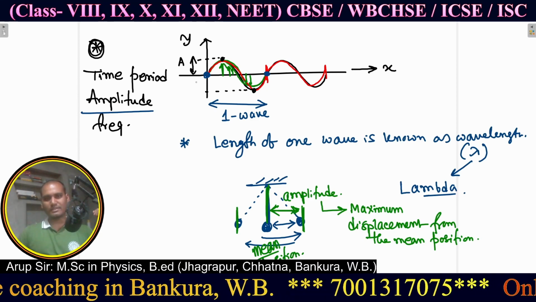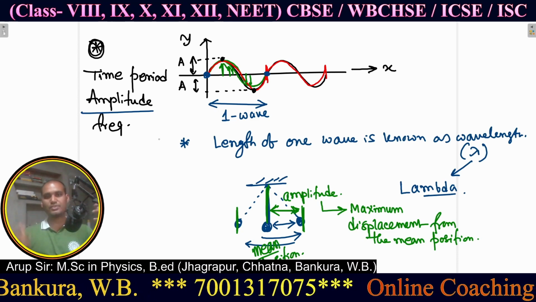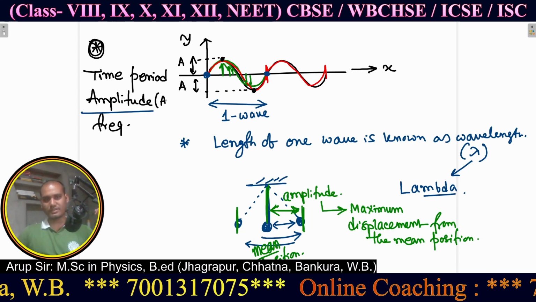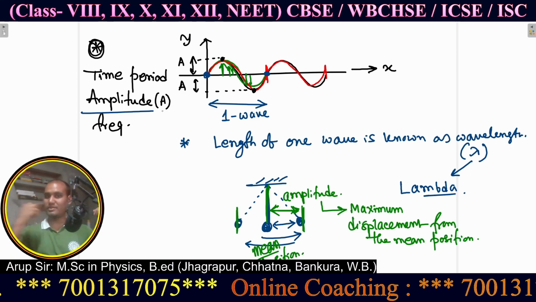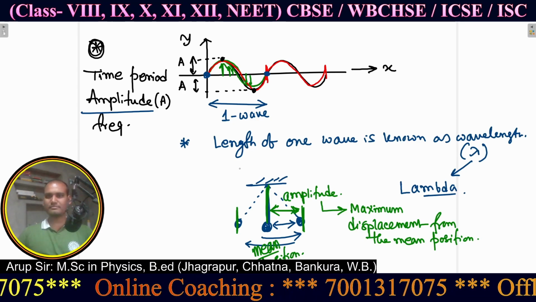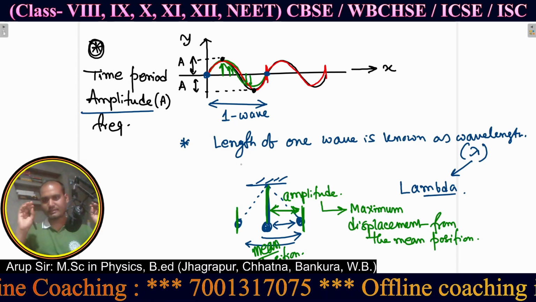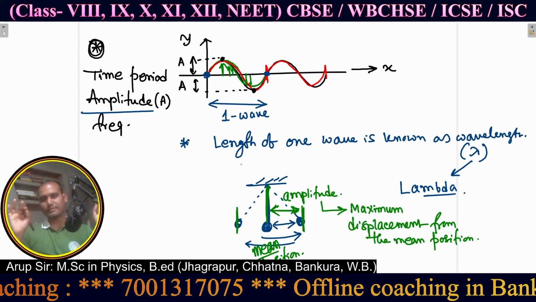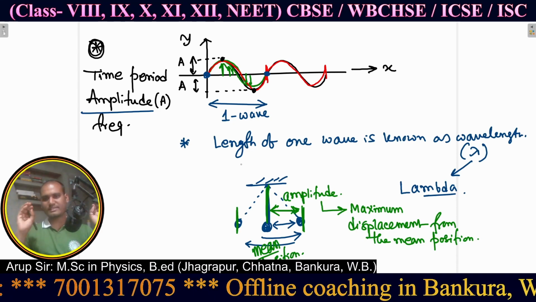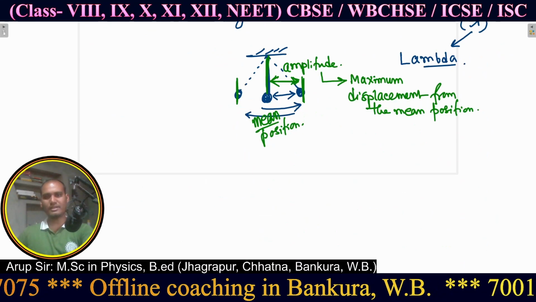It can be denoted by small a or capital A, but amplitude will always be positive. So amplitude is denoted by A. Now you know about the amplitude and the wavelength. Now let's come to the time period and frequency. What is time period and what is frequency?